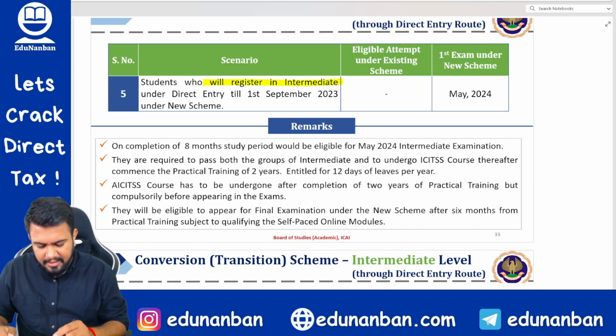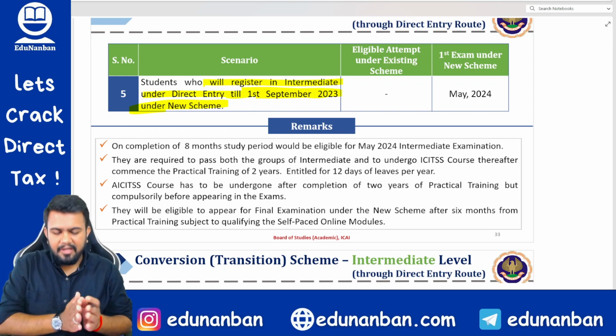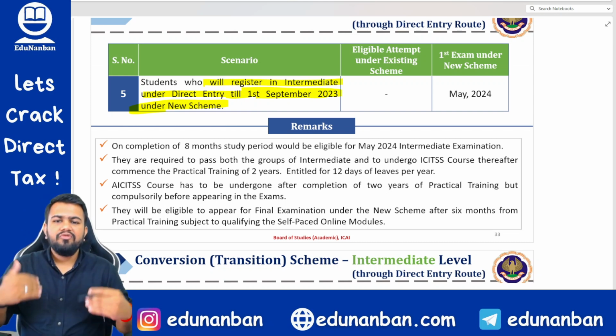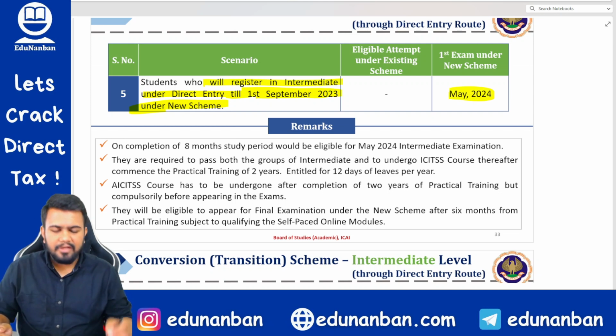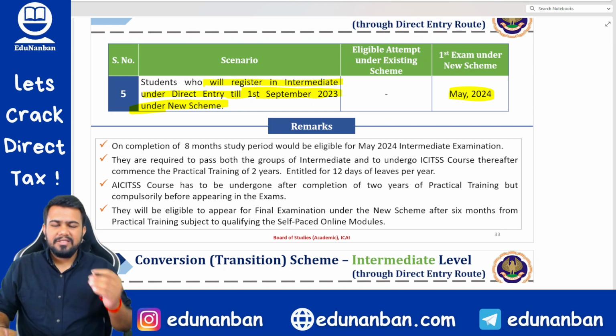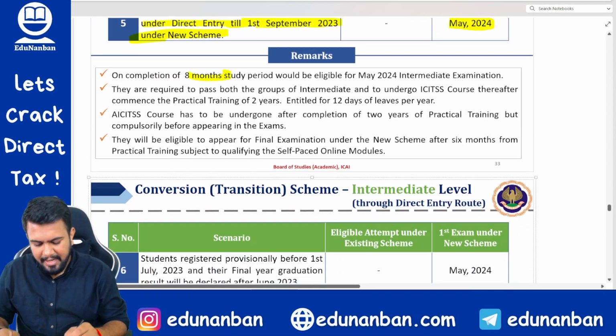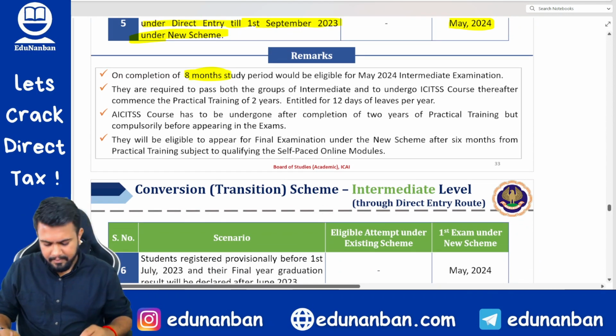Students who will register in the intermediate till 1st of September 2023 under the new scheme. So till 1st of September, if you are registering in intermediate, you will be eligible to write in the May 24 examination. After 1st September, if you are registering, you cannot write in May 24, you will be able to write only in November 24, since there is a minimum 8 months study period.